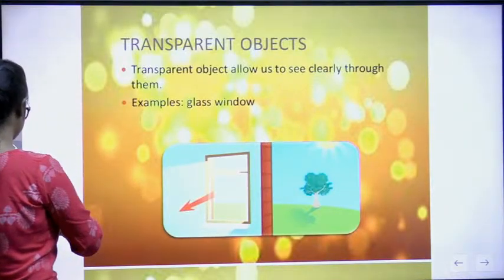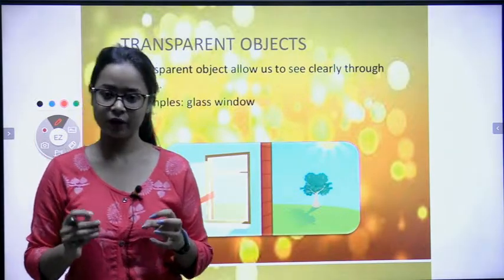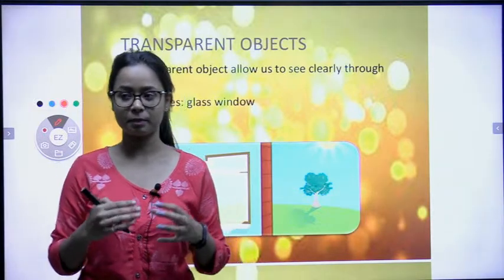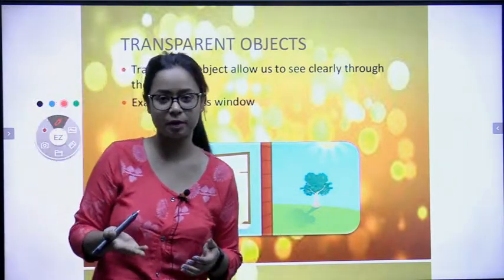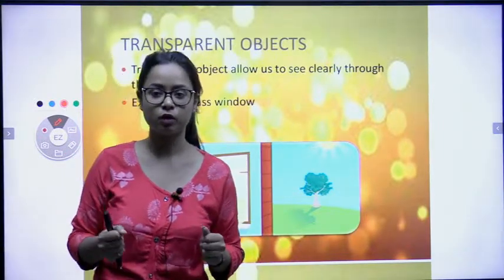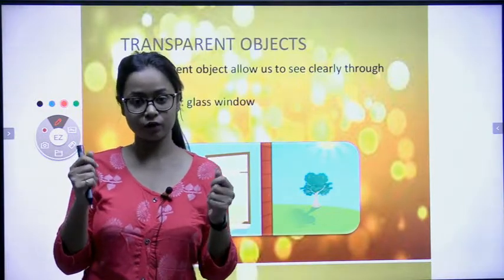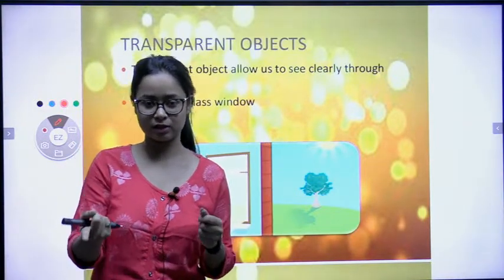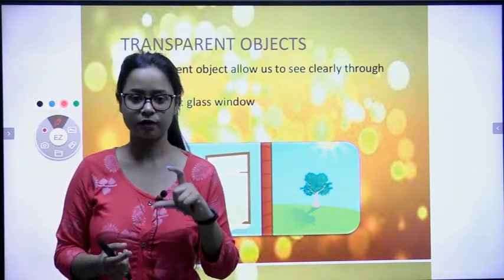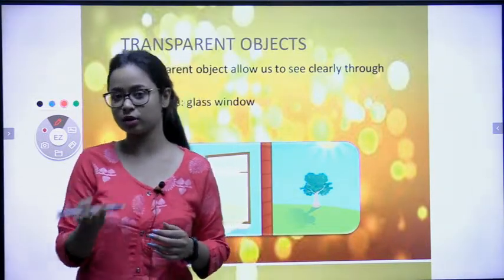Transparent objects. For example, the windows of your room. Some glass windows allow light through. Cellophane paper, meaning the cover of your book: if you put it in front of you, you can easily see the other side. If you have a glass of clear water and put it in front of you, you can easily see the other side.